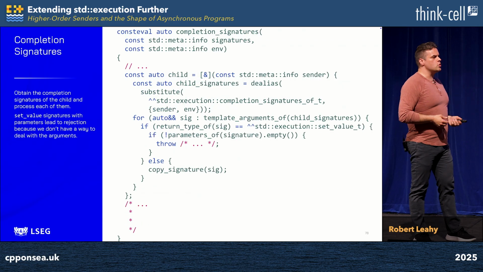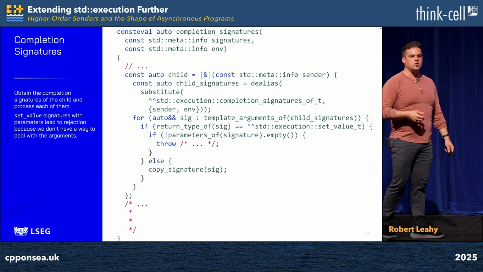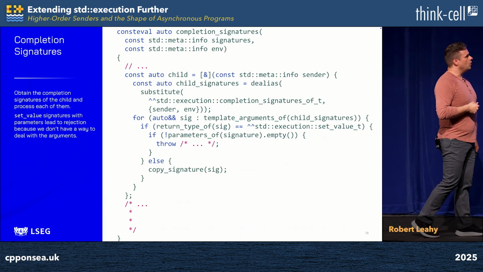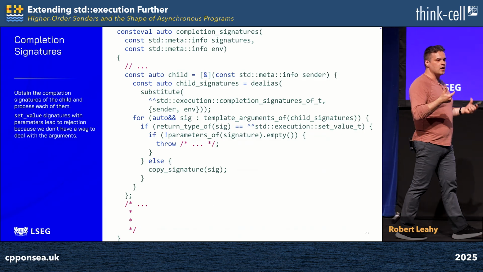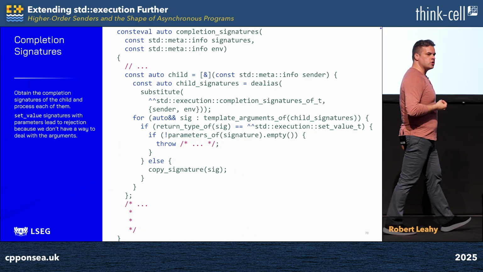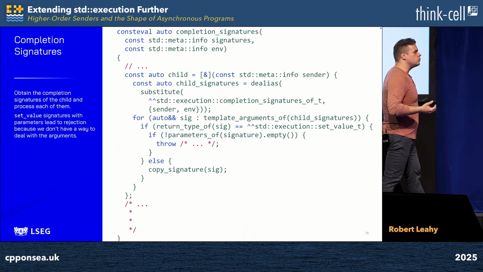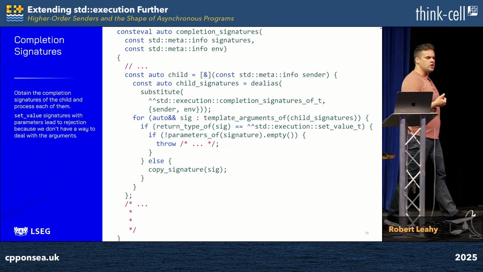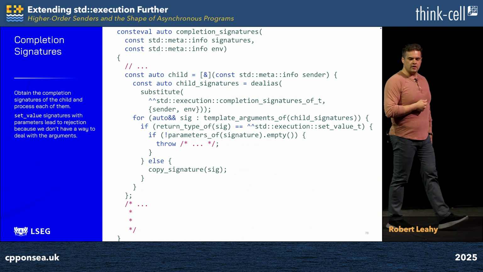In order to descend into a child, we need to traverse its completion signatures, which means we need to extract them. And we do this with some reflection code. We substitute the sender and our environment into std::execution::completion_signatures_of_t, and we obtain the reflection thereof. But this is an alias, and so we strip away the alias layer, which leaves us with the reflection of the appropriate instantiation of std::execution::completion_signatures.